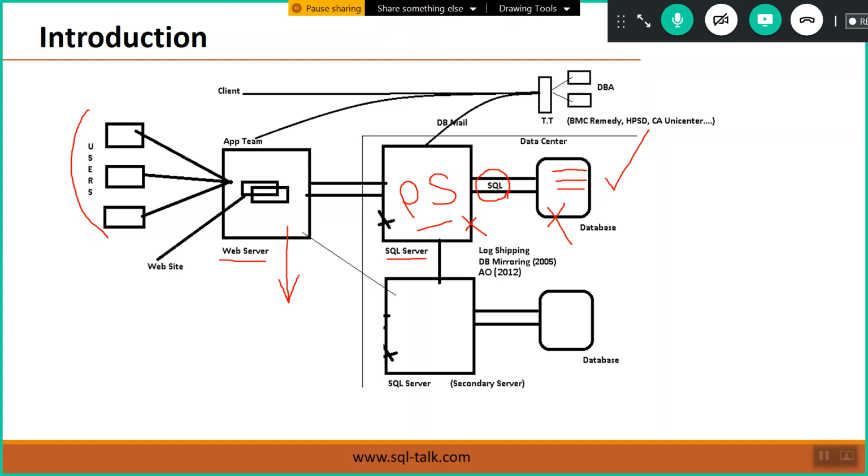So to avoid this business loss scenario, what can we do? We have to compulsorily maintain standby servers, or secondary servers.